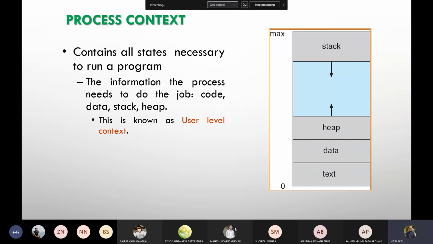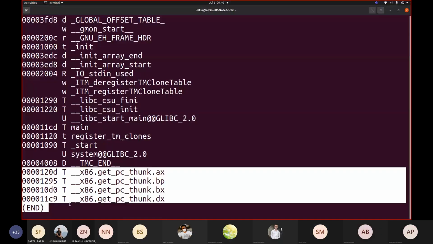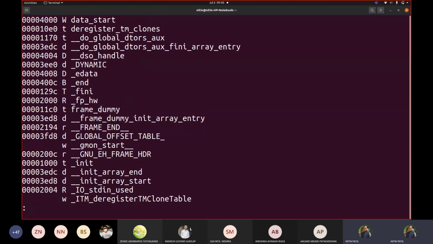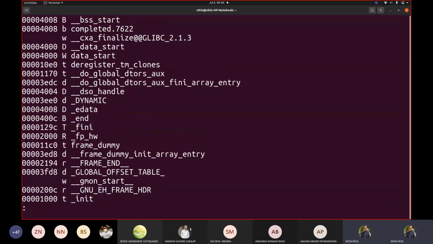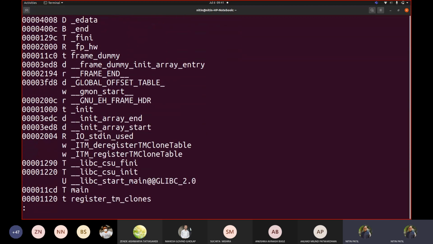Or in your process, there is additional information. Now, when I say additional information, how exactly should this be done? Let us try to check what exactly it contains. If you recall the terminal output that I showed you using nm, before a while, let me show you that part. So I showed you a few things here, correct? You may see there is something called frame dummy. You might see there is something called data. For example, data with respect to your code talks about main.